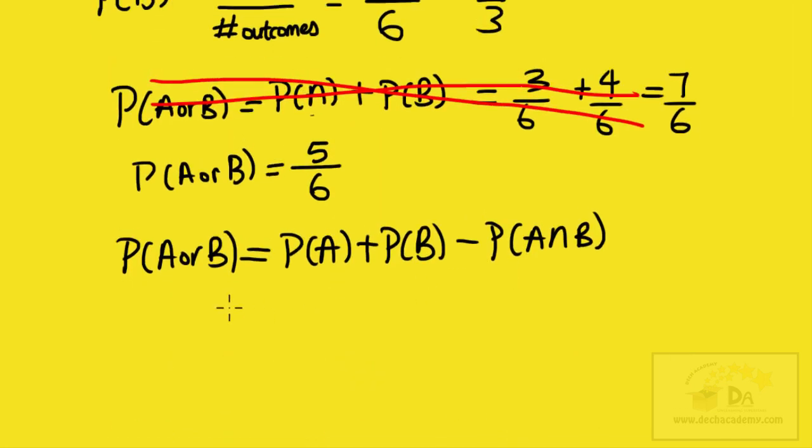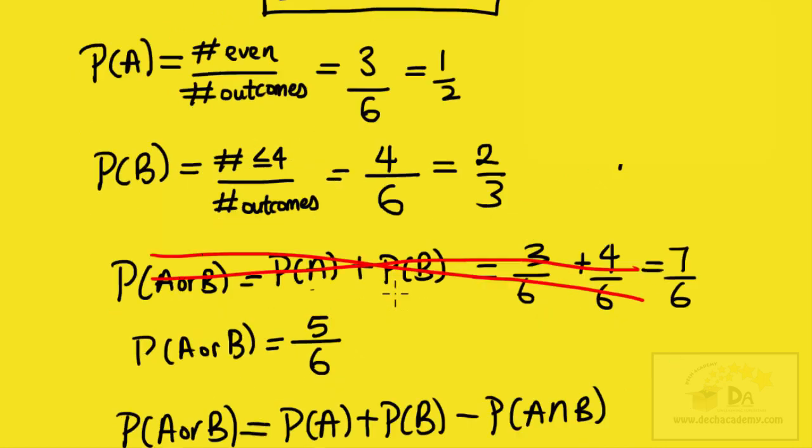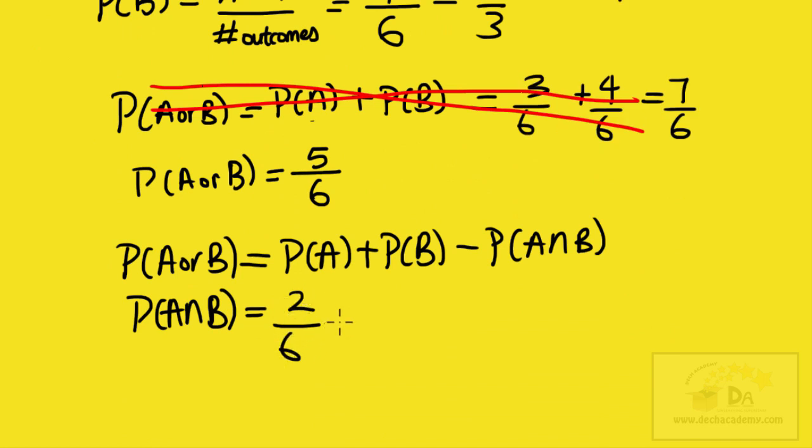So the probability of A and B, the probability of getting a number that is both even and less than or equal to 4, is given by the following fraction: 2 over 6, because there are two possible ways, divided by the total number of outcomes, which is 6. So it's 2 over 6.